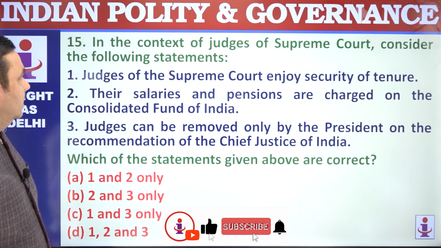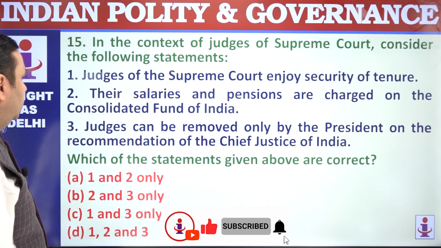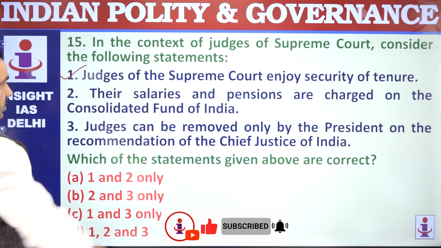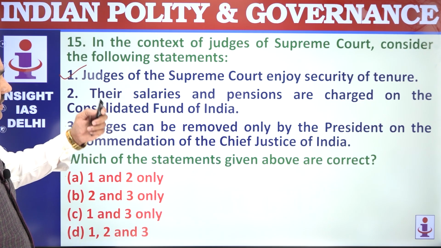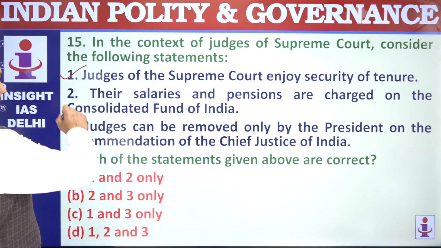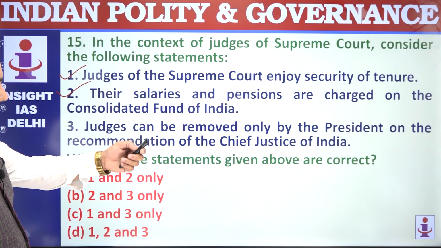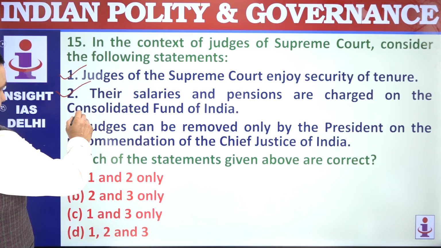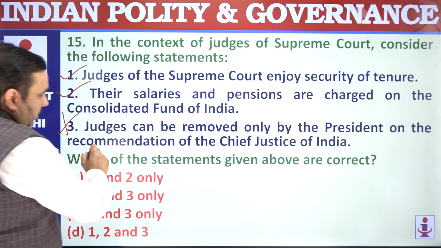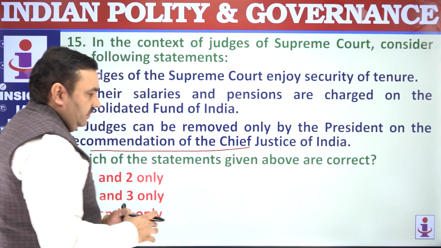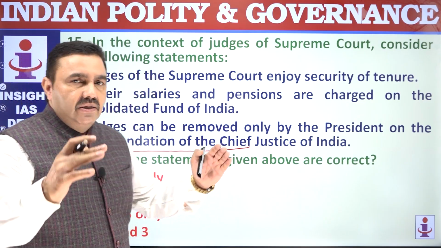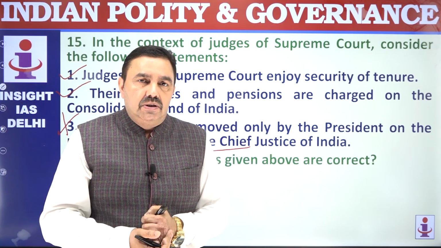Question 15. The judges of the Supreme Court enjoy security of tenure. Of course, judges of High Courts and the Supreme Court enjoy security of tenure. Their salaries and pensions are charged on the CFI, the Consolidated Fund of India, that's correct. Judges can be removed by the President. Of course they can be removed, but not on the advice or recommendation of the Chief Justice, but by following the special procedure given in Article 124 of the Constitution.